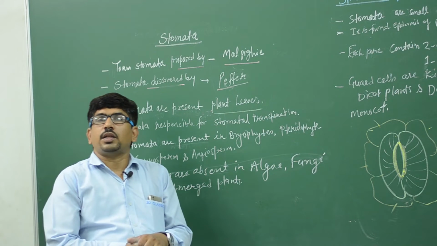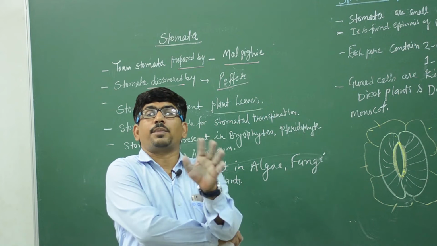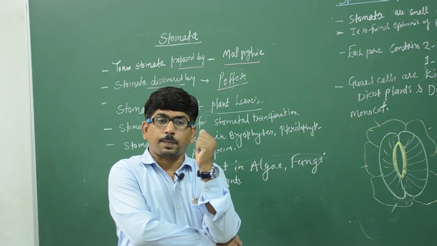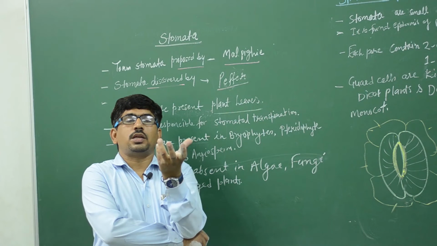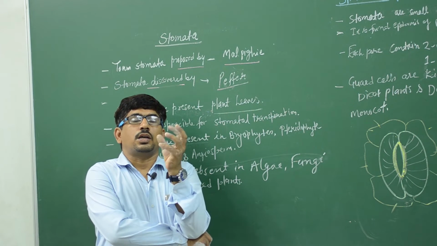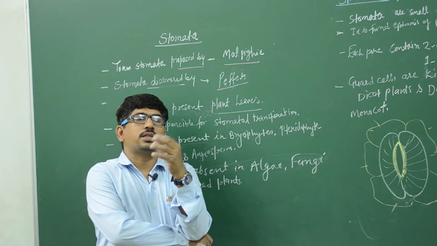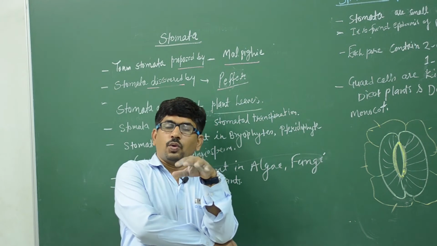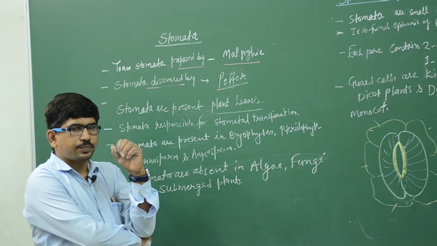Generally, stomata are present in the leaves, and lenticels are present in the branches and the stem. A stomata is a pore-like structure present in the leaf, and it contains a pore, two guard cells and subsidiary cells. The structure of stomata.